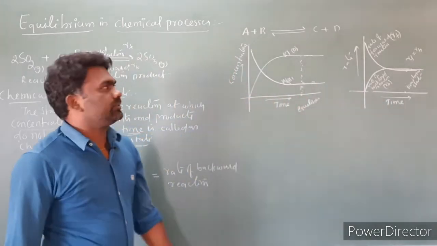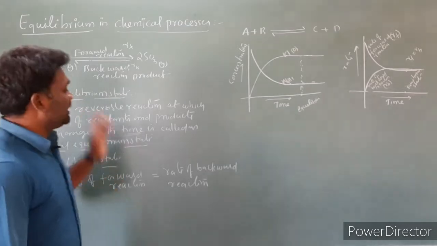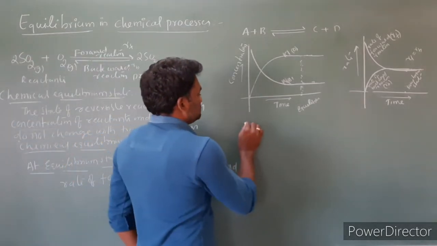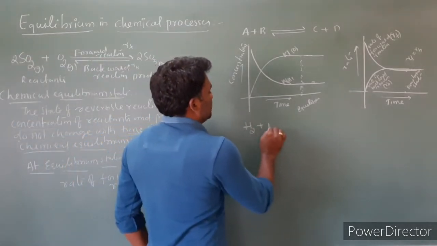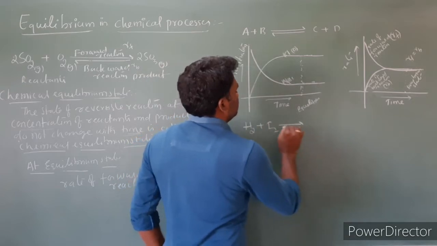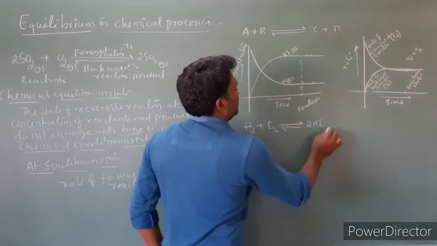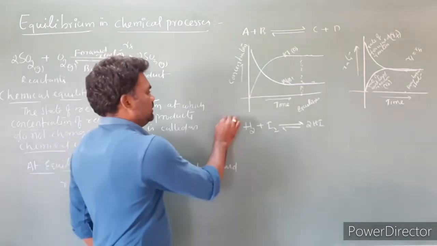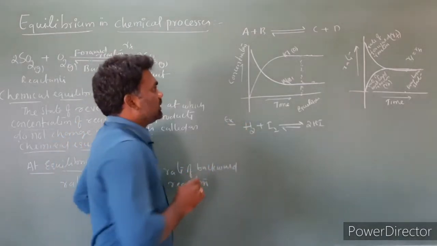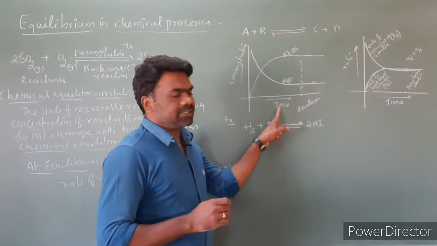The same graph can apply to a chemical reaction. I'm taking this chemical reaction example: H2 plus I2 gives rise to 2HI. Again we can draw the graph of concentration versus time.